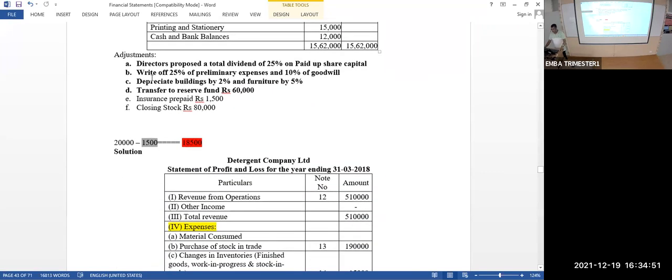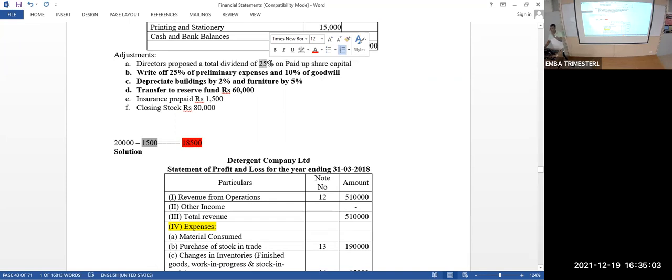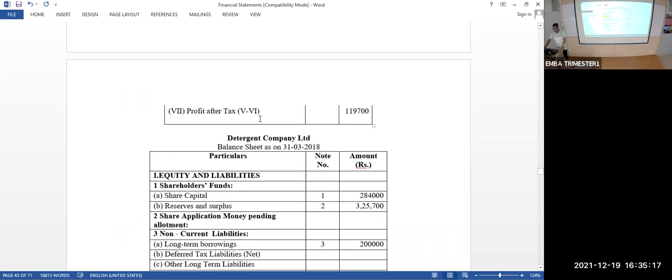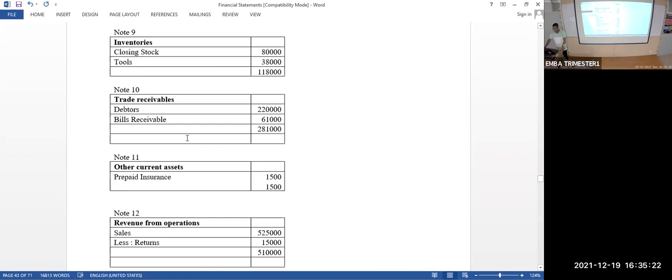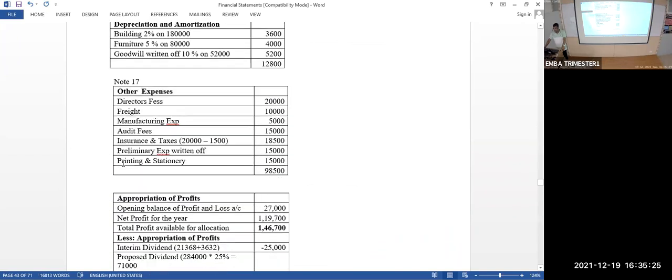On the 2,84,000, it is given here. Look at point number A. The directors are proposing a dividend of 25% on paid up capital. So paid up is 2,84,000, percentage is 25. Always dividend percentage is to be calculated on the share value, normally the face value of the share, but here it is given as 25% on paid up capital. So 25% on 2,84,000 is equal to 71,000. That is how this 71,000 has been arrived at.